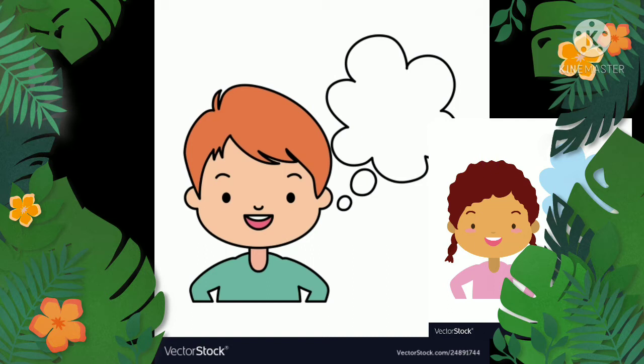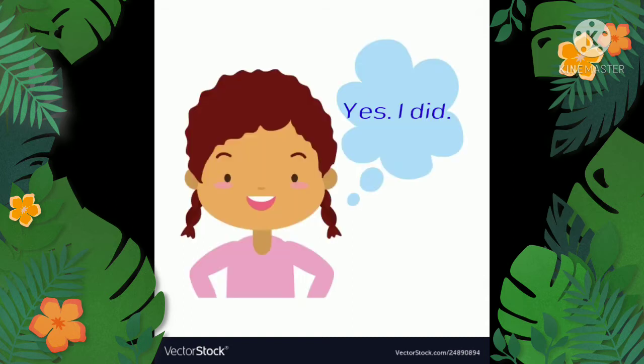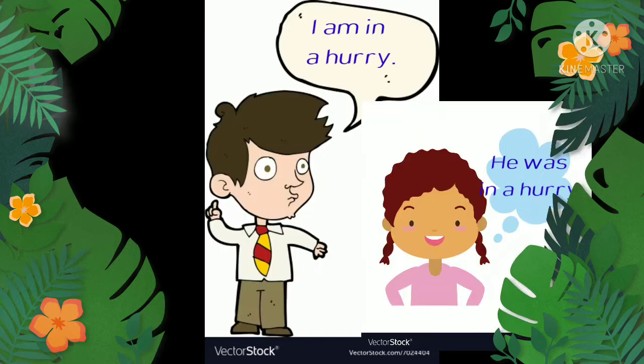Maria meets Joe in the garden. "Joe, did you ask John if he wants to play with us?" "Yes, I did. But he has his exams tomorrow, so he won't join us. And he was in a hurry, so he soon left."